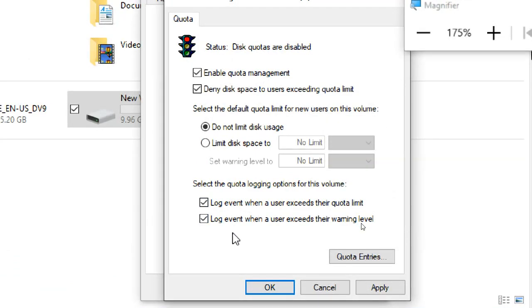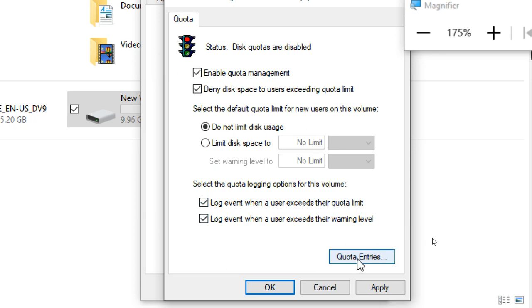Next, log events are there. If you select these events, what happens? If a user is exceeding the quota limit or exceeds a warning level, there is a warning level also. Whenever you complete 80% of disk space, it generates a warning. Also, as an admin, I want to know whether my user is using less than 80% of quota, or he crossed the limit. So we can get events also from Event Viewer. Okay, so if you want events, you can check it. Otherwise, you can uncheck it also, no problem.